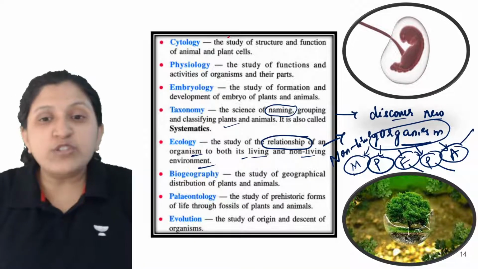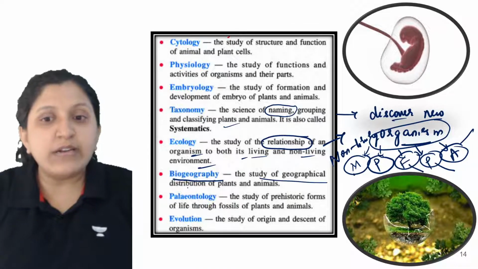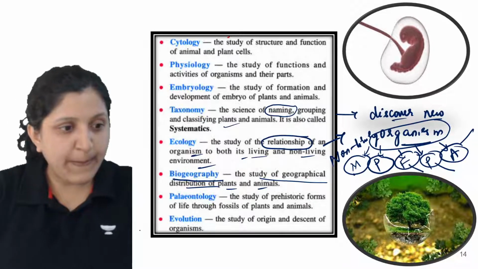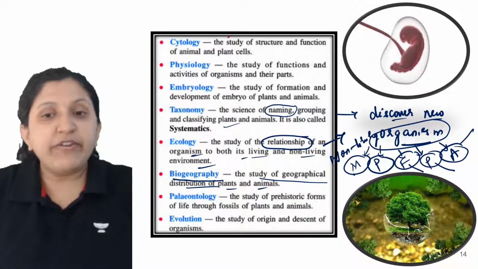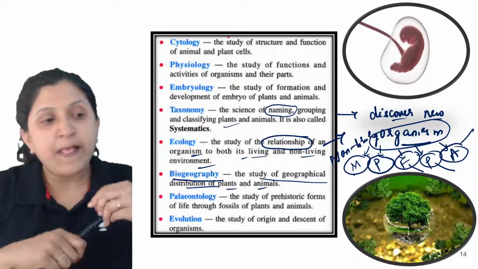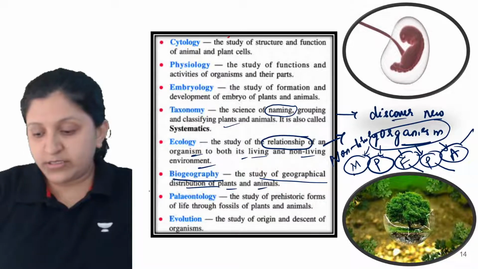Now moving on to biogeography: the study of geographical distribution of plants and animals. You can find different territories.